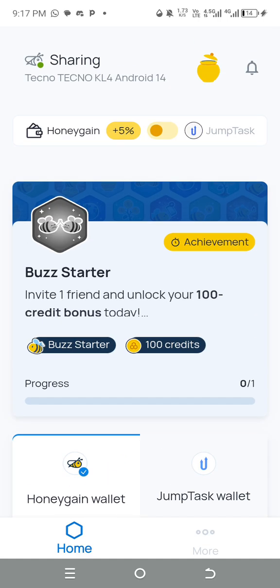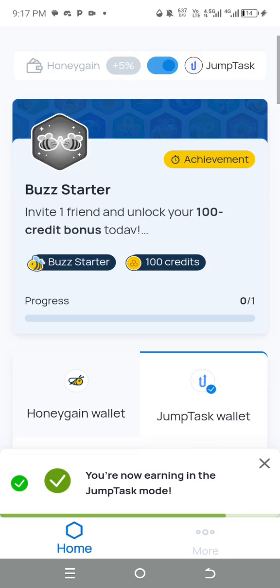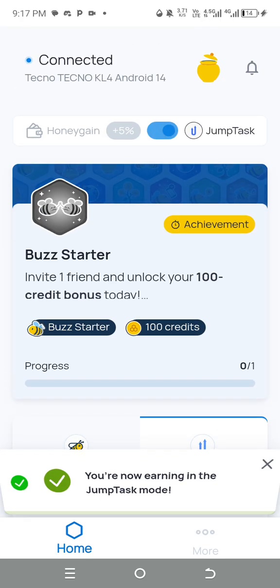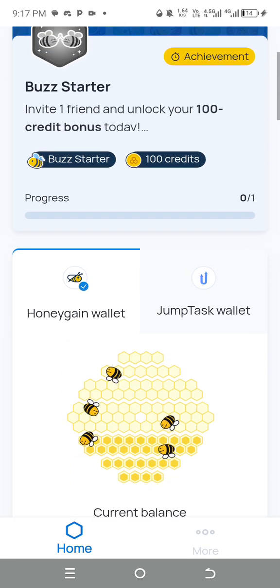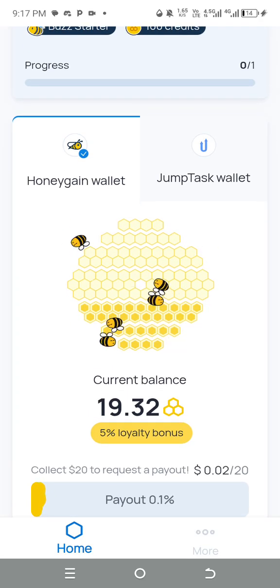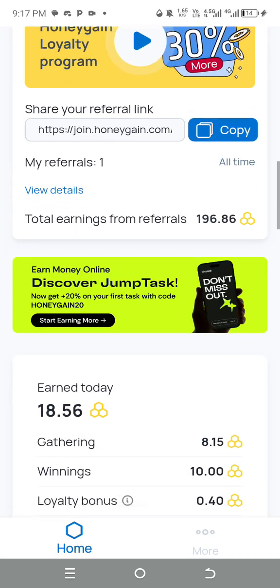If you want to switch to Honeygain, you put it like this, and if you want to switch to JumpTask, you put it like this. They will tell you that you are now earning in JumpTask, but I advise you that you should use this Honeygain. Just focus on this app. Don't go and be using JumpTask to just confuse it. But if you say you are working on JumpTask, you are actively working on JumpTask. So you just come here.